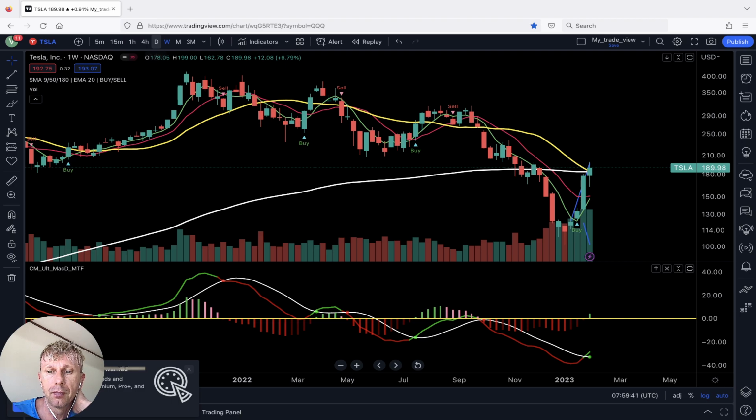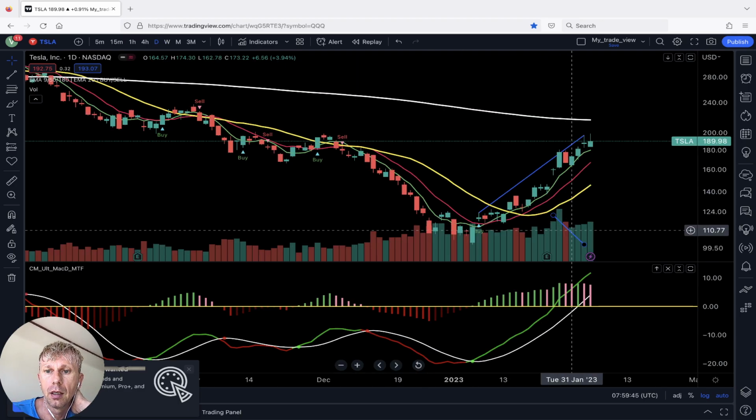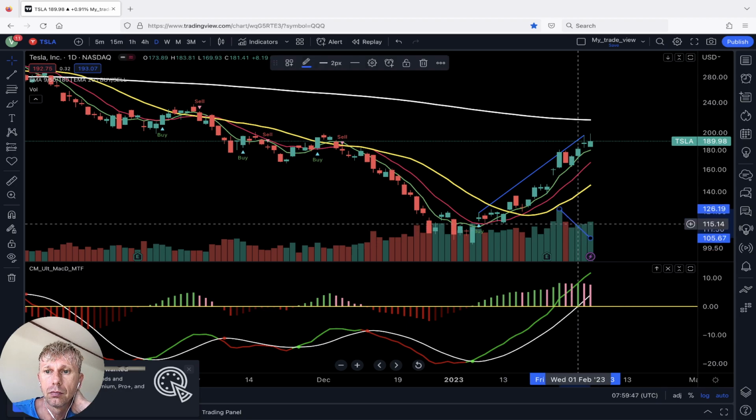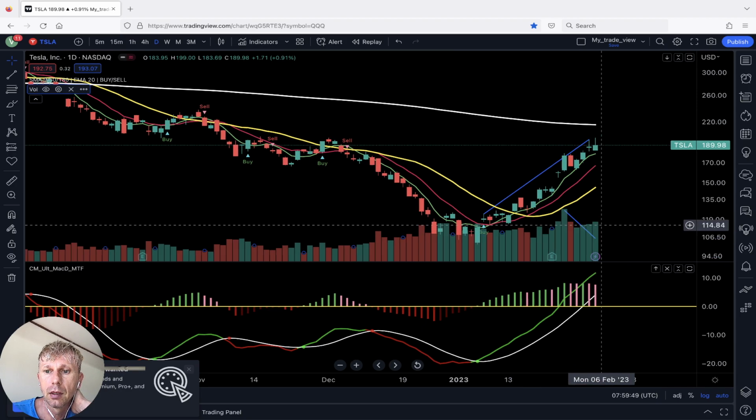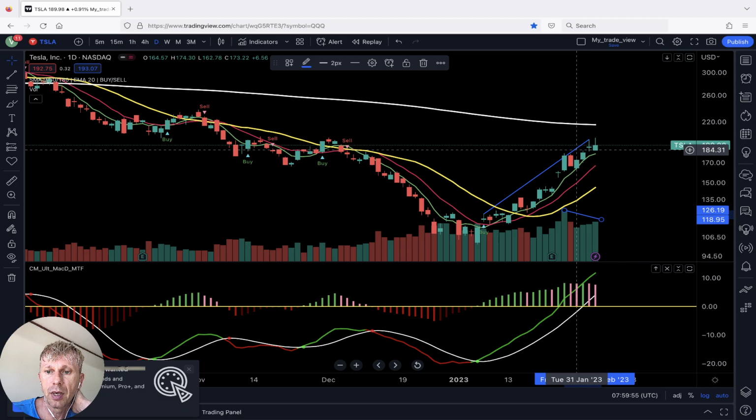Let's move to daily. Daily bullish trend, moving averages all uptrend, price action uptrend, this green line uptrend.